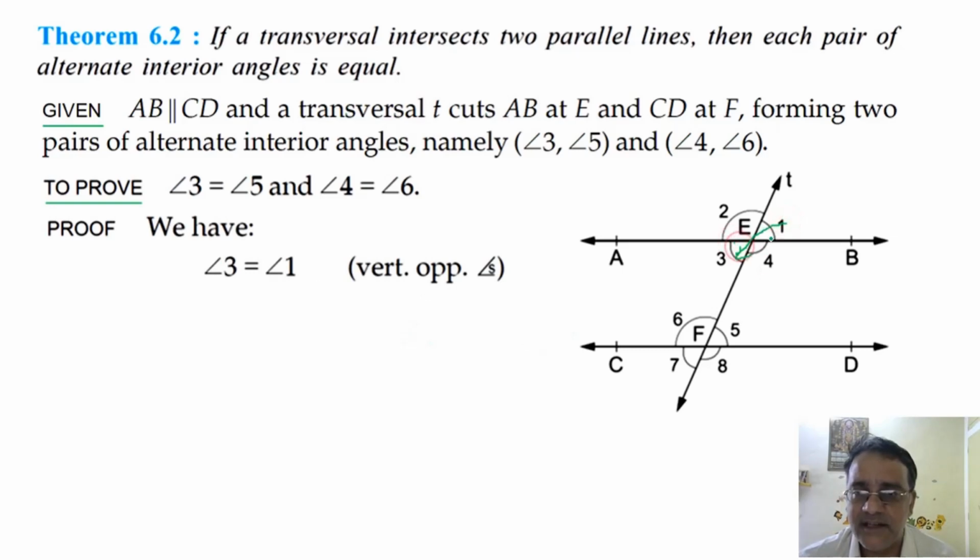So now let us start with angle 3 equals angle 1. Why are these two angles equal? Vertically opposite angles. Okay. Now angle 1 is also equal to angle 5. Why?